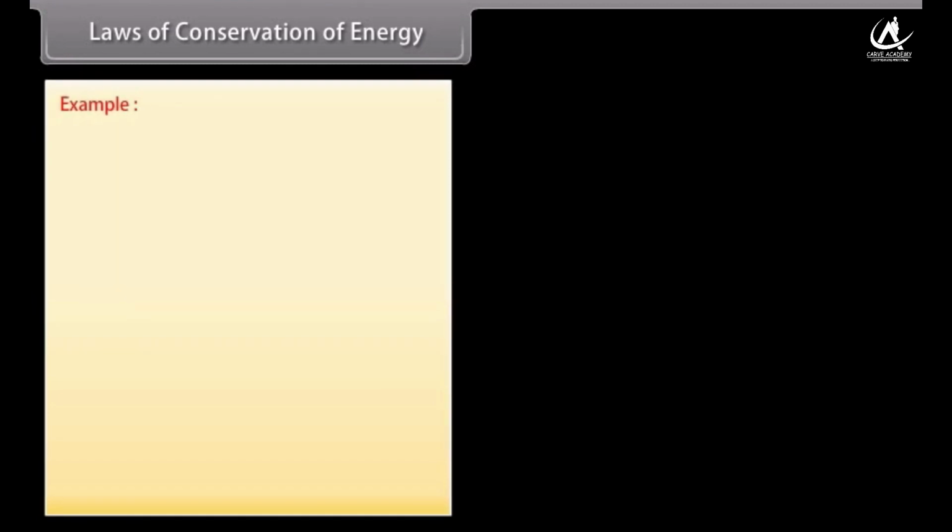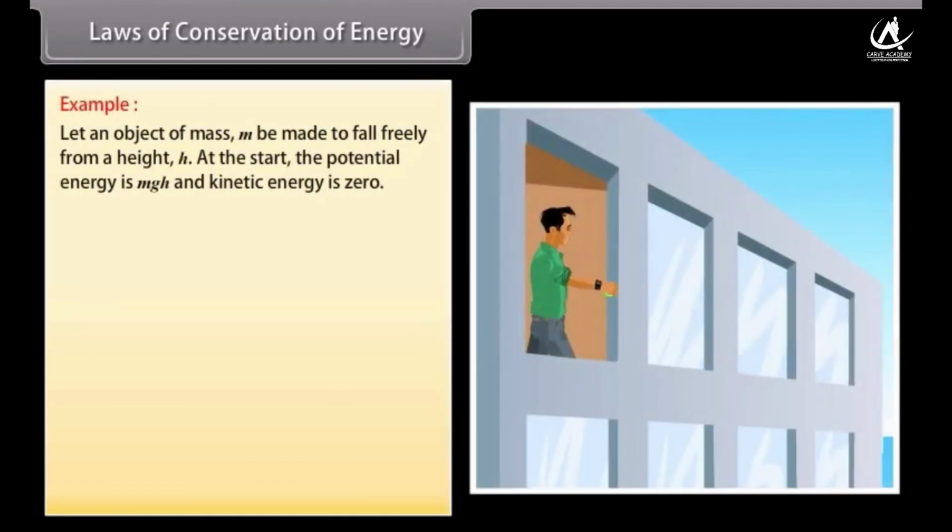Let us consider a simple example. Let an object of mass m be made to fall freely from a height h. At the start, the potential energy is mgh and kinetic energy is 0.